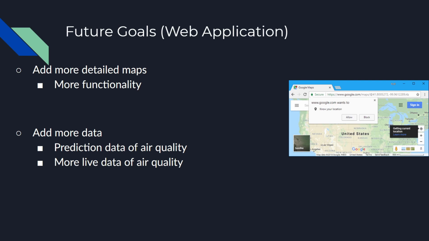We do want to make the user be able to access all of this data very easily and effectively, further allowing more tools and more features of selection. We also want to be able to add more data. Like previously mentioned, we do want to be able to add prediction for this air quality data. We are going to be using the AI software within the web application to predict the air quality data, and we want to do this in real time. We want the database to update itself pretty frequently, so the user will always be up to date with the current information.